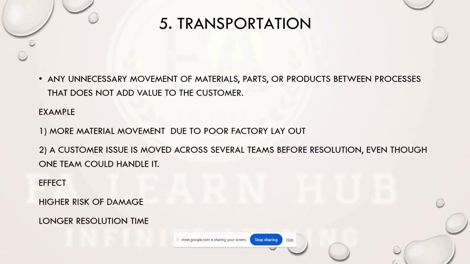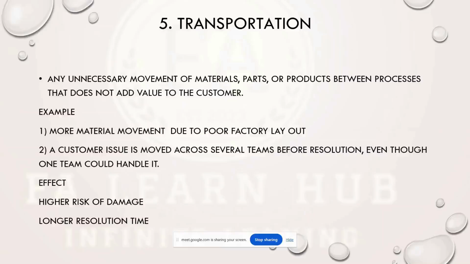Next, fifth, transportation. Transportation waste means any unnecessary movement of materials, parts, or products between processes that does not add value to the customer. That can be called a transportation waste. For example, more material movement due to poor factory layout. I can give one more example.